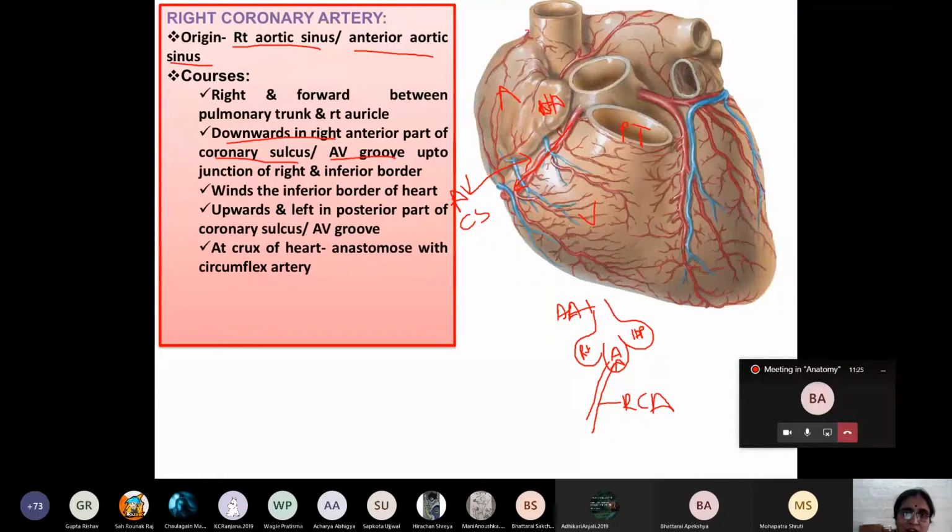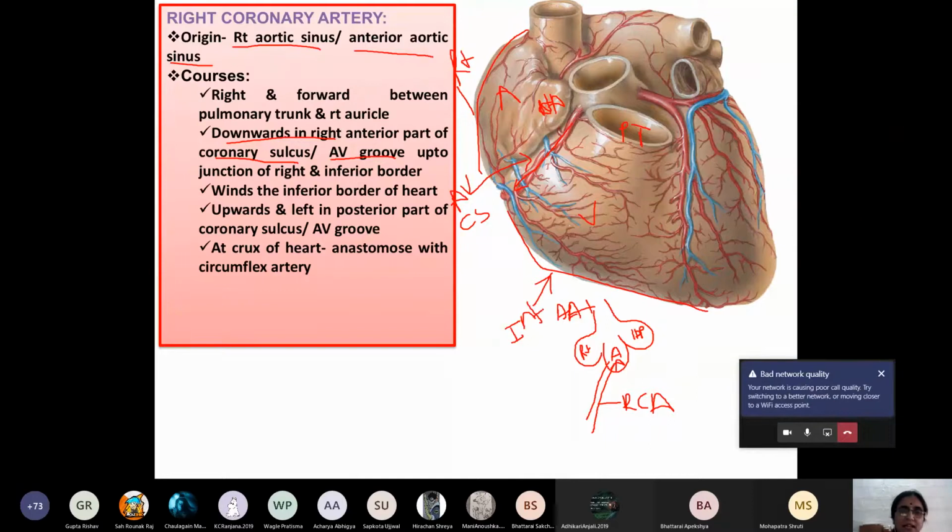This border of the heart is known as the right border. And this is which border of our heart? Inferior border. So, inferior border.